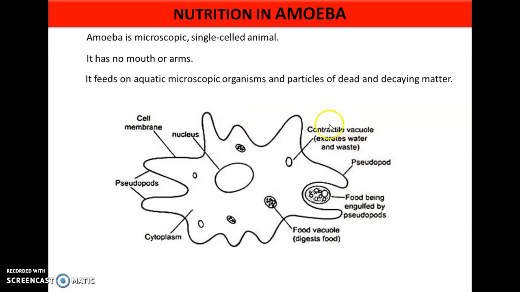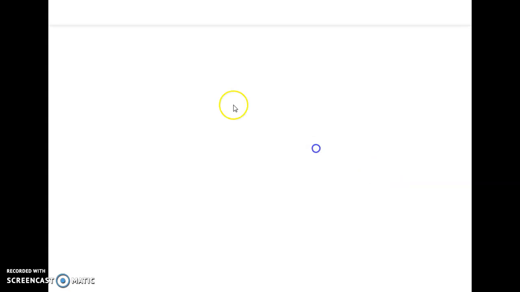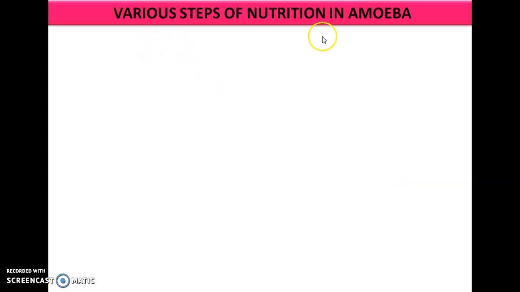So here is the structure of amoeba. The various parts of the amoeba are the cell membrane, which is the outer membrane of the amoeba. The center part of the amoeba is the nucleus, and it has the contractile vacuole, and its background is filled with cytoplasm, and it forms pseudopodia when it takes in food. Let us see nutrition in amoeba.